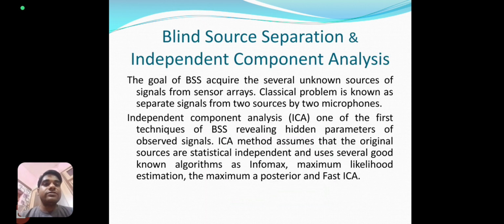Next one is blind source separation and independent component analysis. Blind source separation means BSS. BSS is based on array method. The signal is turned into array form and then analyzed. And independent component analysis assumes that original sources are statistically independent. We use several algorithms of ICA like InfoMax, maximum likelihood estimation, fast ICA to calculate our features.